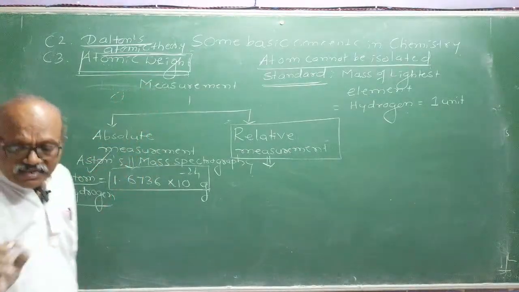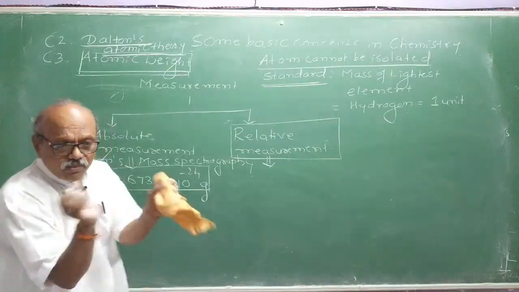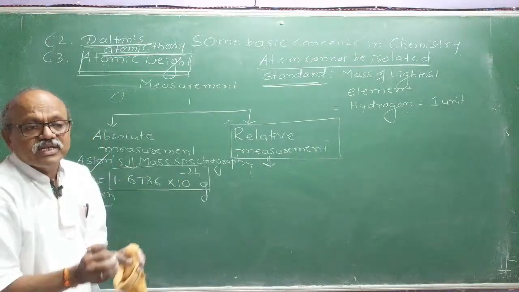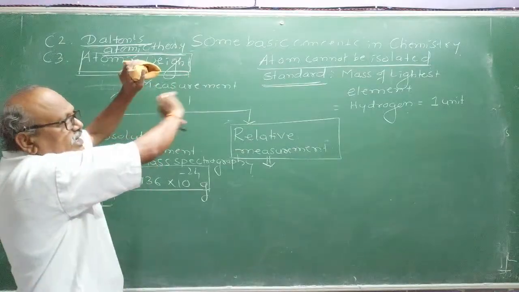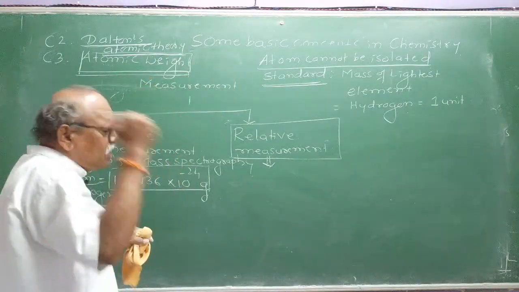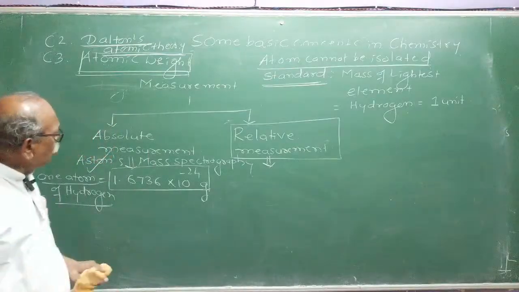Atom always exists in clusters. We call them molecules, we call them compounds. Clear? So atom does not exist isolated. Then the big problem for chemists was how to measure them.